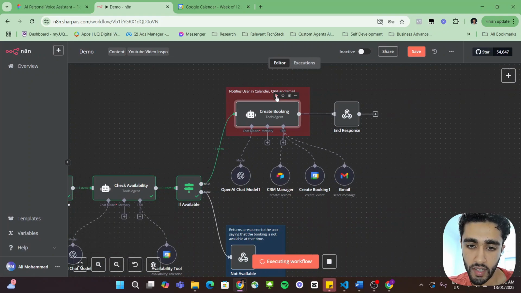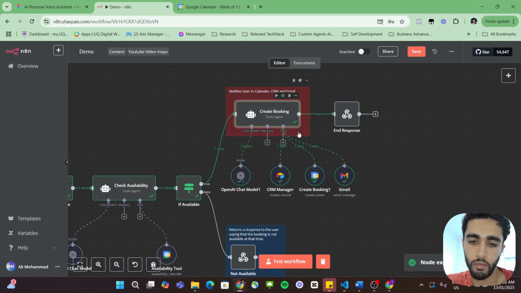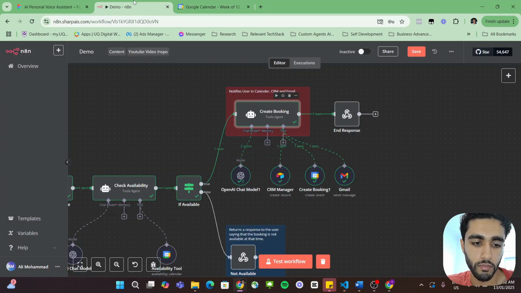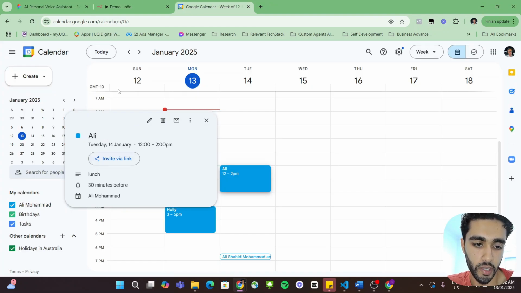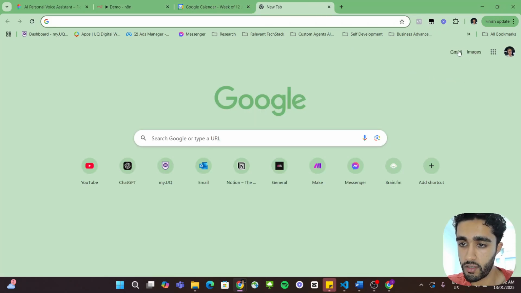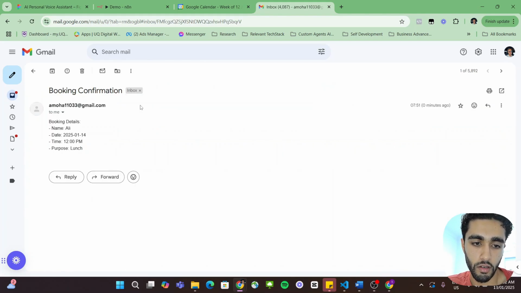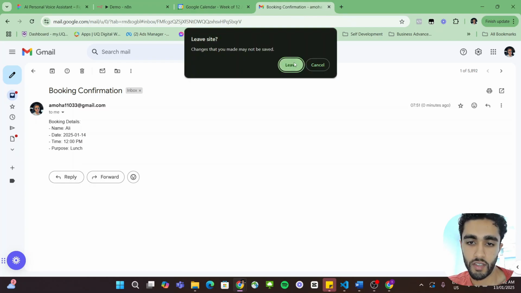Then let's actually test this out. So the AI agent will read through the system prompt. It'll recognize, okay, let's actually create all these fields. Beautiful. So we can see here in the Google Calendar, it did create for us a booking at 12 for Ali at lunch. And then we can even go into our emails, and if you have your email notifications set up, you get an email notifying you like, hey, there is a booking confirmation, booking details, name Ali, date, time, purpose. Boom, simple as that. And then yeah, if you had that n8n attribute, you'd see at the bottom here, like sent by n8n. So it looks a bit cleaner.